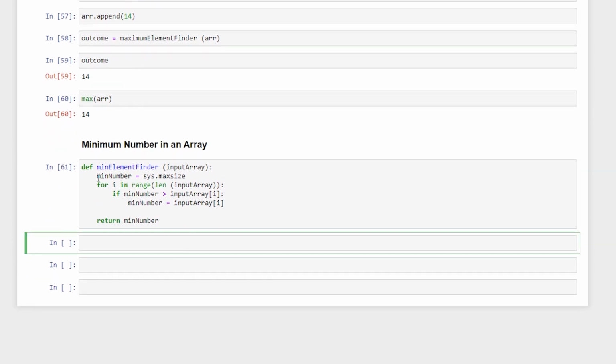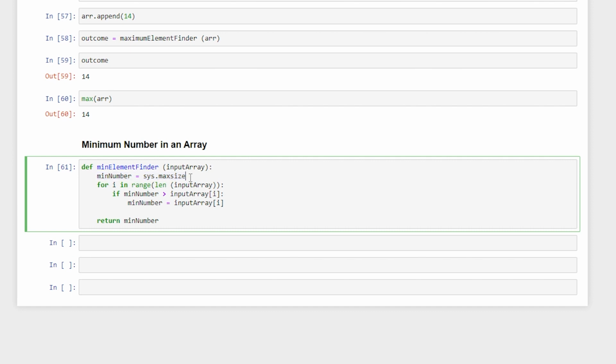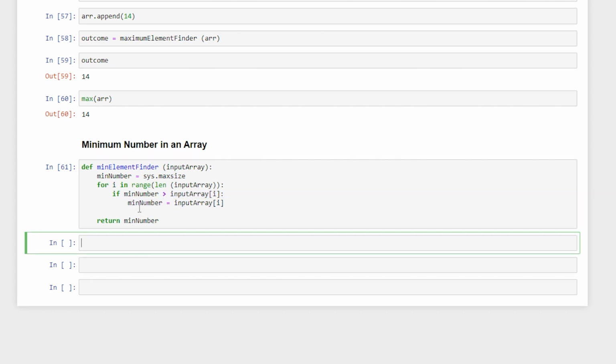So it essentially starts by taking a very large number, and if that large number is still greater than the number that I have in my input array, I'm going to update it. Okay, so now let us say outcome is equal to min_element_finder, and I'm going to feed it my array.